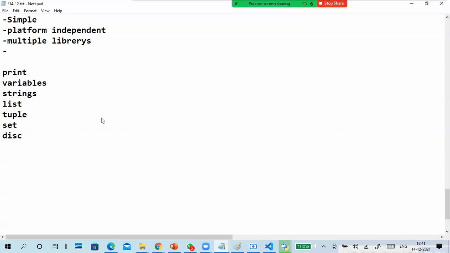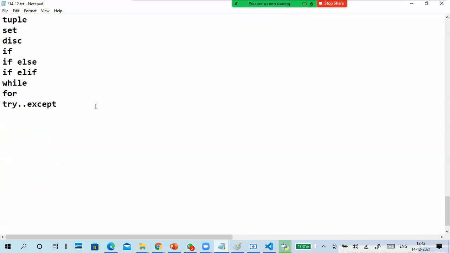Next, if else, while, for, try and except. In Java you have try and catch; here it's try and except. These are the main things.